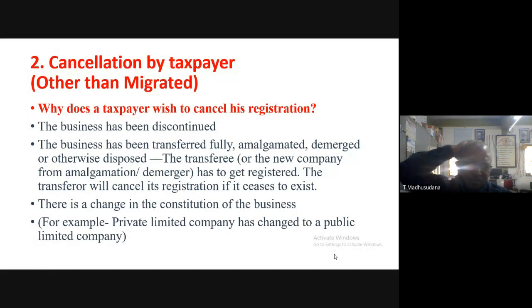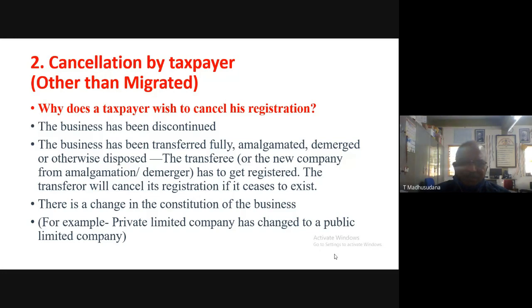His business has been closed down. When the business is closed down, there is no need to continue the registration. Okay. Therefore, the business might have been discontinued, and therefore he can apply for cancellation of registration. That is one reason.